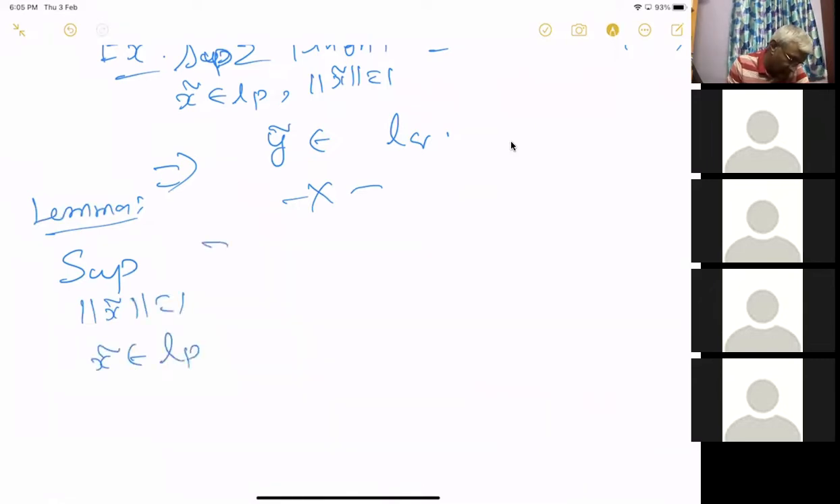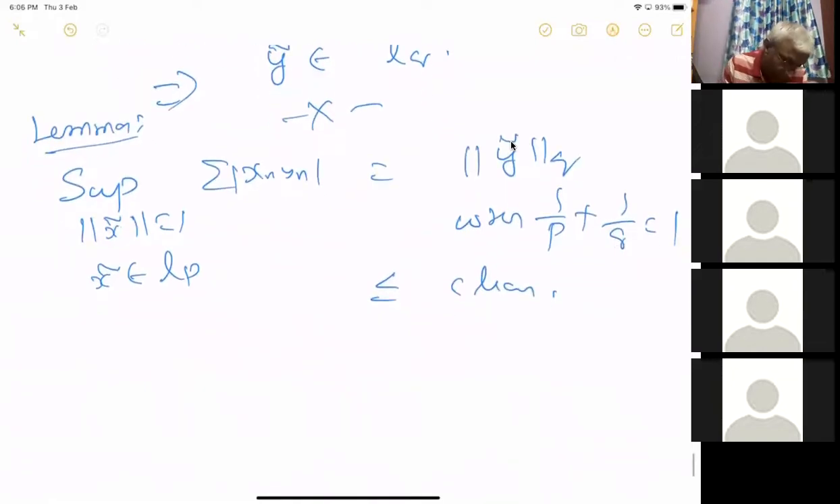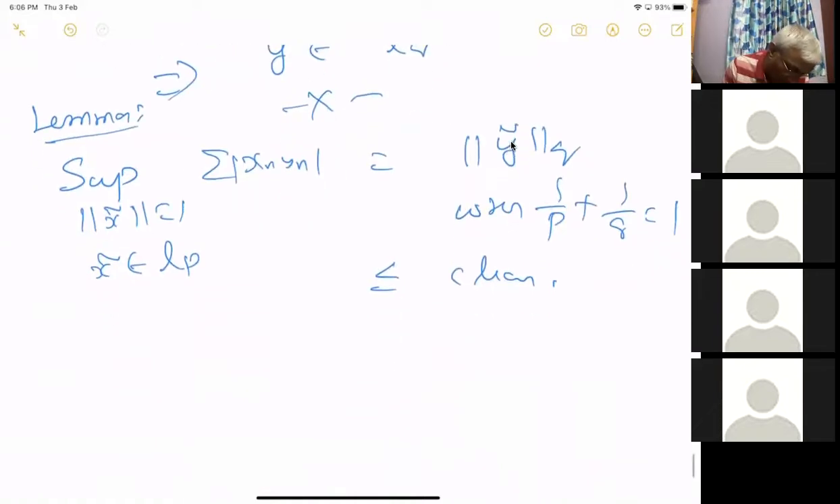The summation of x_n y_n, this modulus, is equal to the norm of y tilde in L^q, where this is true even when p is infinity. So we know that this is less than or equal to; that is clear. We only have to prove that the supremum is attained. For that, to attain the supremum,